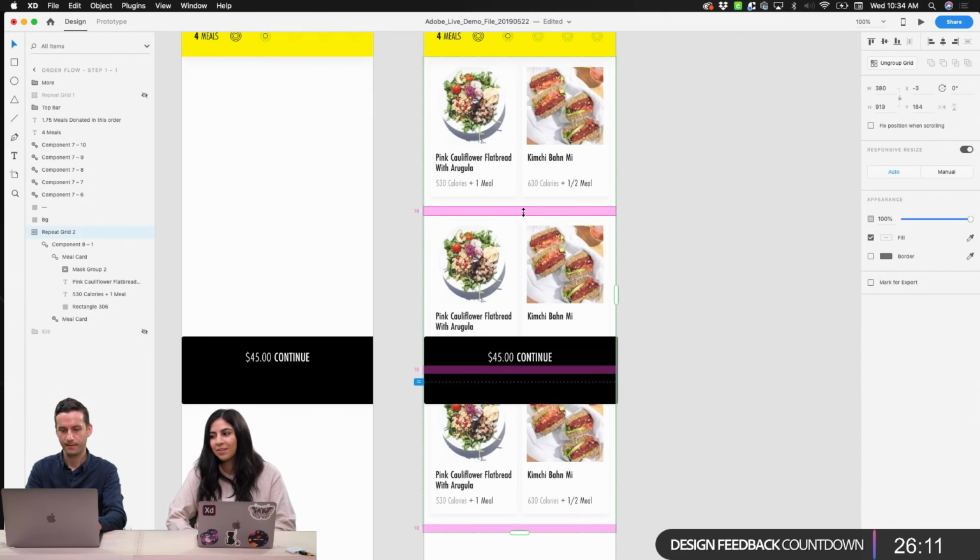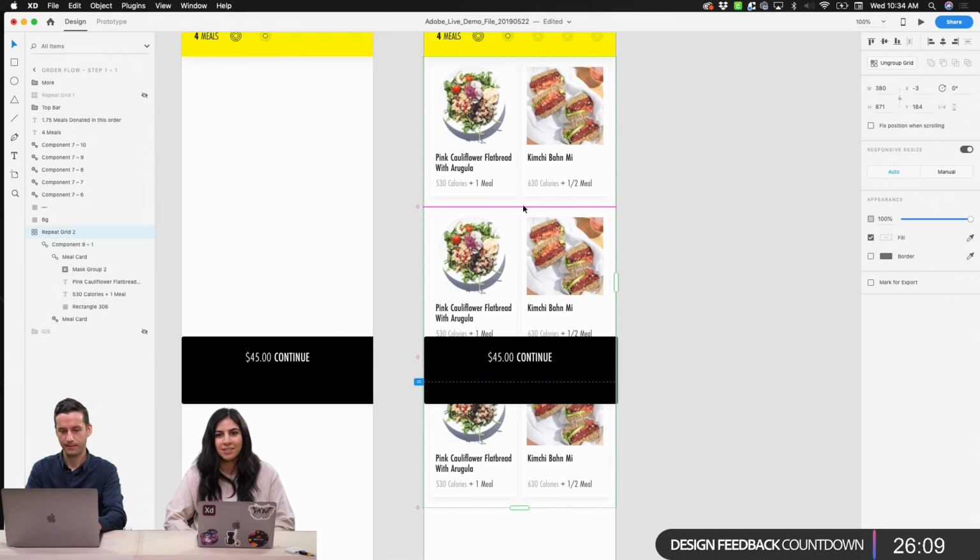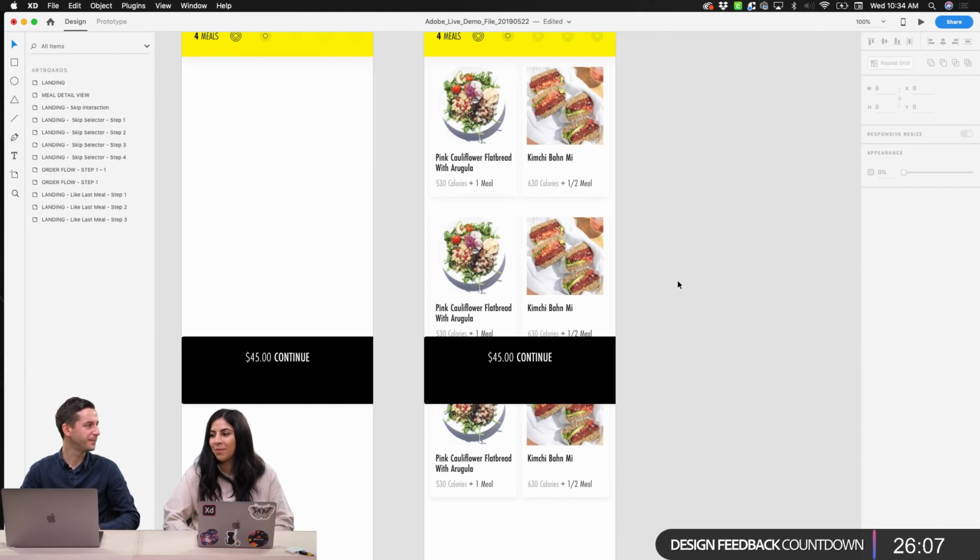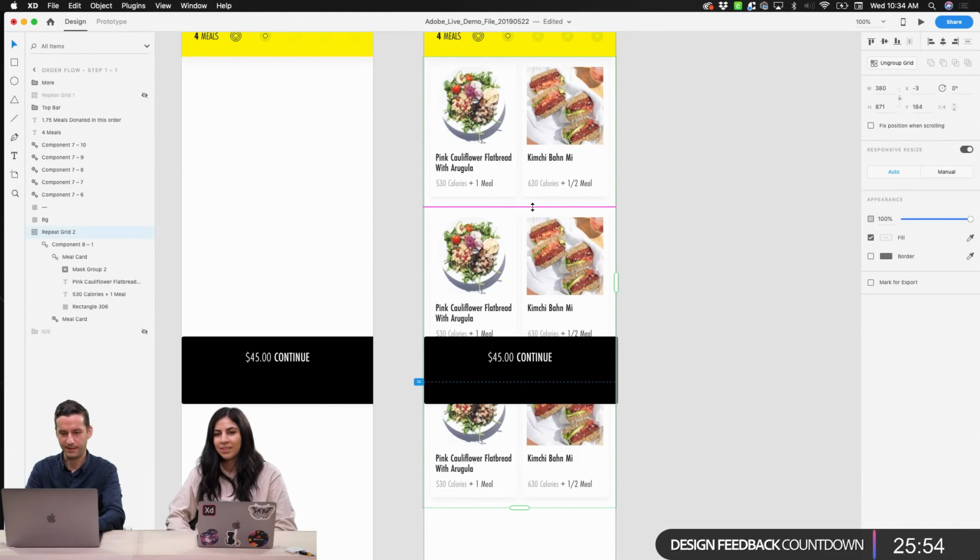That's so cool. This is like my favorite new feature on XD, is components. Because in the past, if I would do a repeat grid and then I wanted to change something, I would have to like undo the repeat grid or just start over. And it took a long time, but now with components, you can just change one thing and then... It's so handy. Yeah, it's really nice.